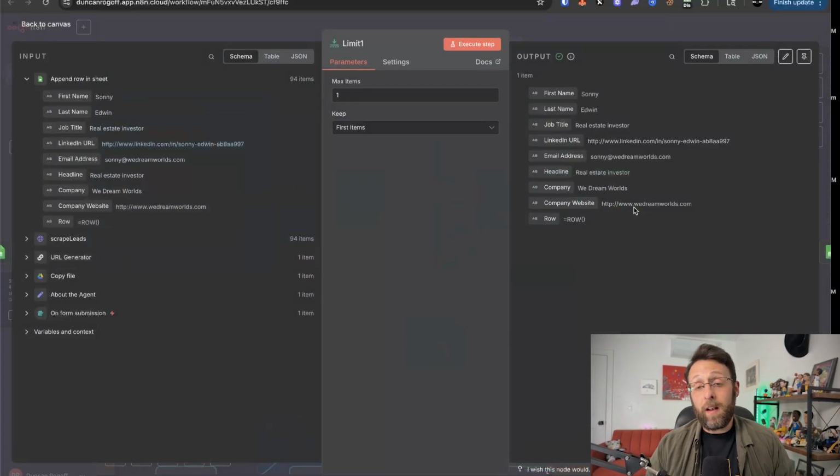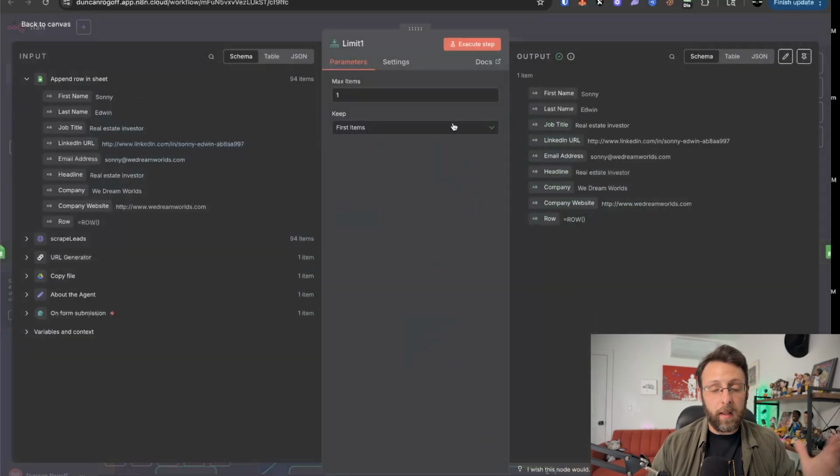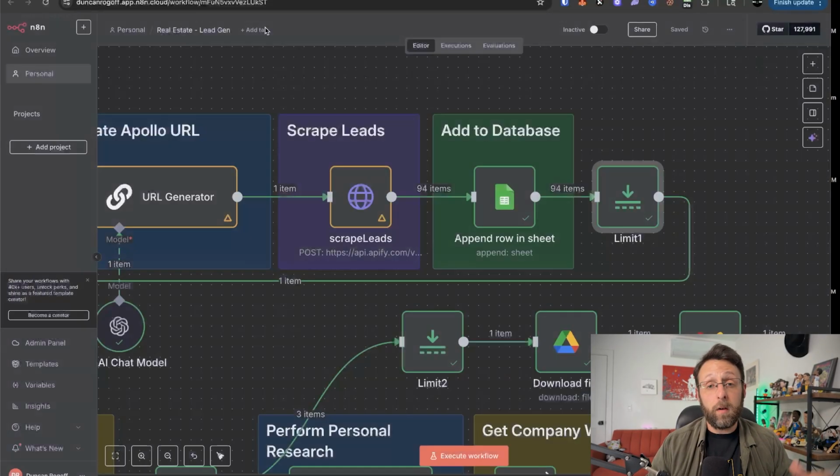So from there, this is just kind of a little hacky thing. What's basically happening is after we append all the rows to the Google Sheet, you can see here we're actually coming out with 94 items, which is way more than we need, because this is basically going to execute the rest of the flow 94 times, which is way too many times. So I'm literally just putting in this limit node and setting the limit to 1 so that we only go through the rest of the flow once, because that's all we need.